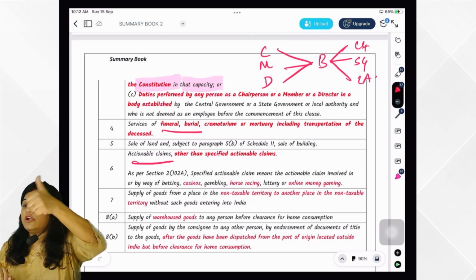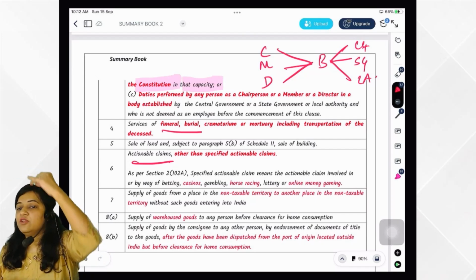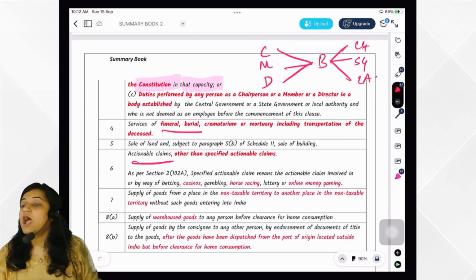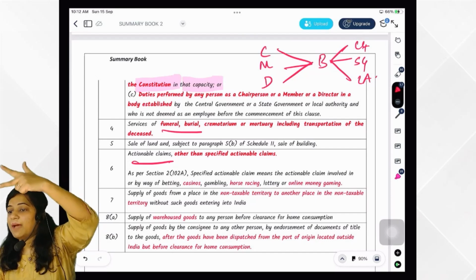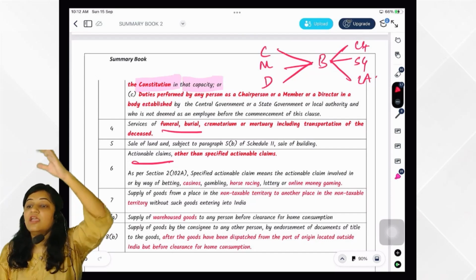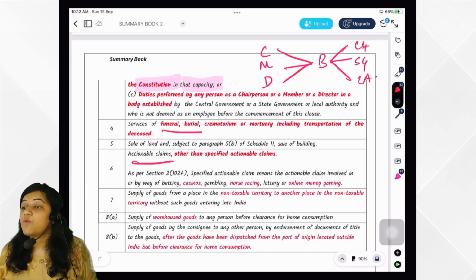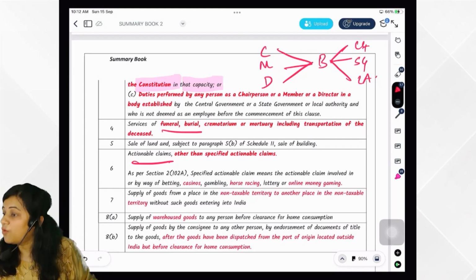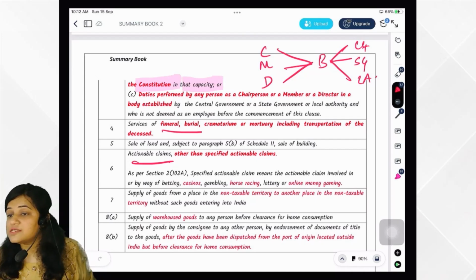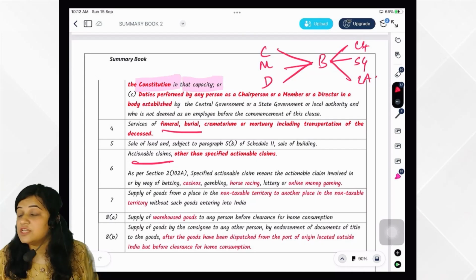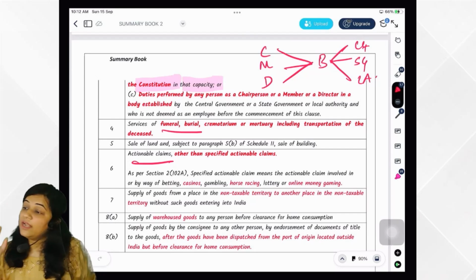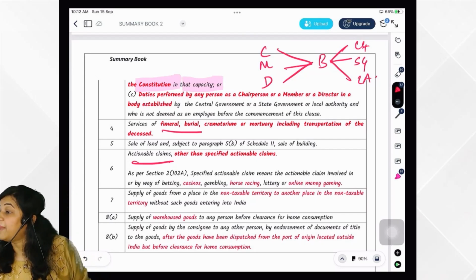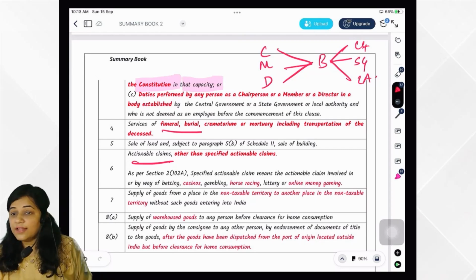Very good. So what are the specified actionable claims? Lottery, betting, gambling, casino, horse racing, online money gaming. I repeat, lottery, betting, gambling, casino, horse racing, online money gaming. This is what? Specified actionable claim. Is it liable to GST? Yes, it is liable to GST. What is the rate? 28%. It will be regarded as supply of goods. Are you clear on this?